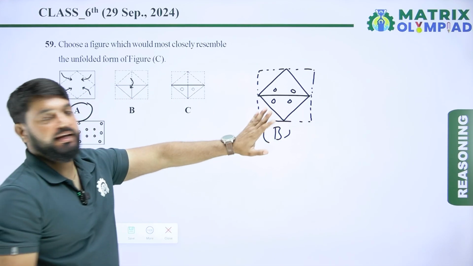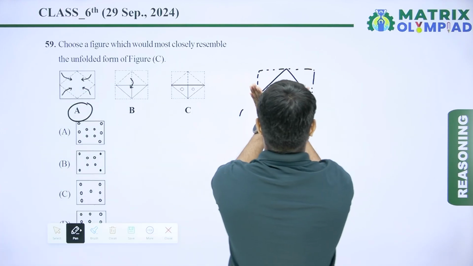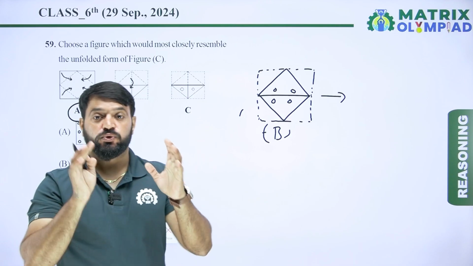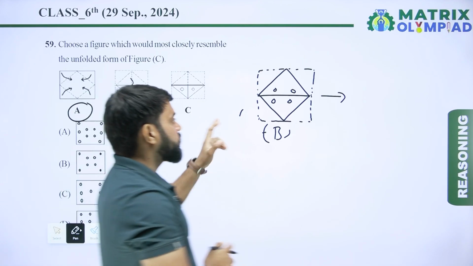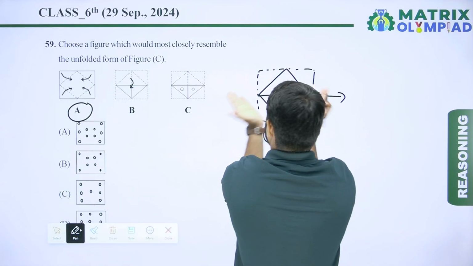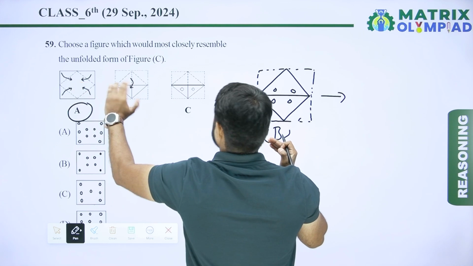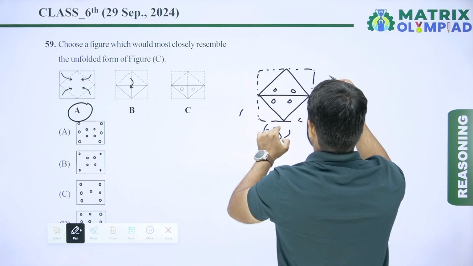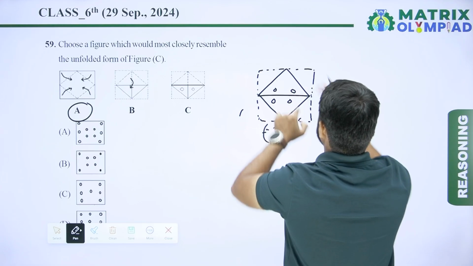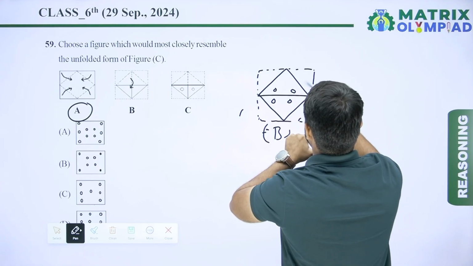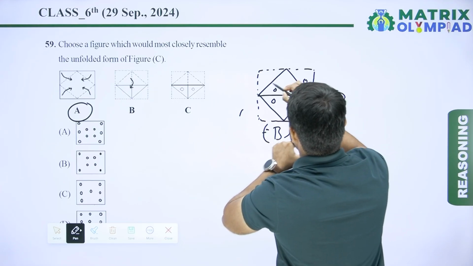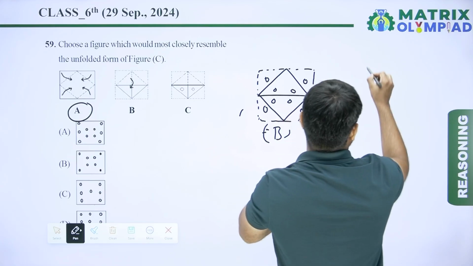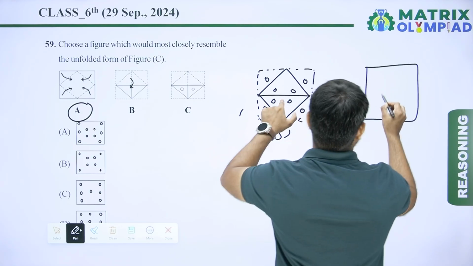This is the figure B. Now unfold the figure B, then we got figure A, and figure A shows the unfolded paper. So unfold the figure B and find the mirror image in each case. So mirror image of this case like this, mirror image of this like this, mirror image of this, and mirror image of this.